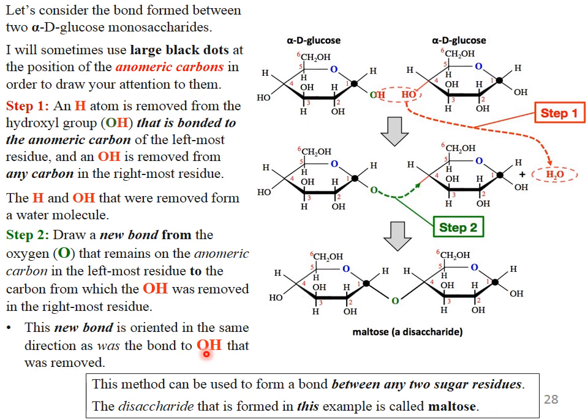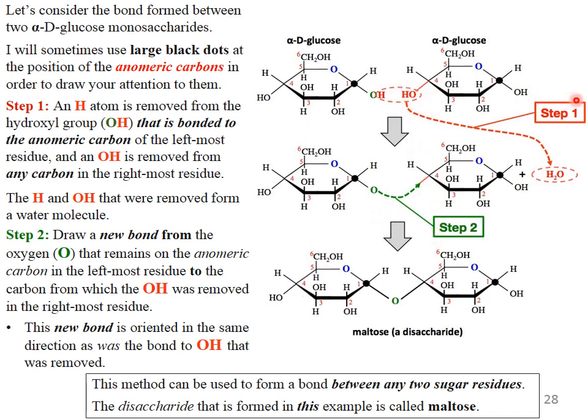This is step 2: draw a new bond. Here we will draw a new bond between the two sugars, from the anomeric carbon in the leftmost residue to the carbon from which the OH was removed in the rightmost residue. This new bond is oriented in the same direction as the bond to the OH that was removed. This method can be used to form a bond between any two sugar residues. The disaccharide that is formed in this example is maltose.